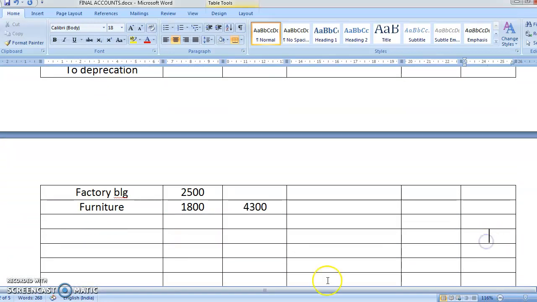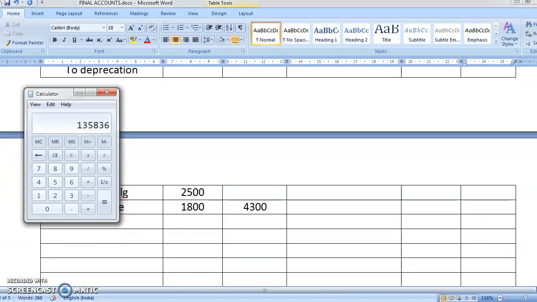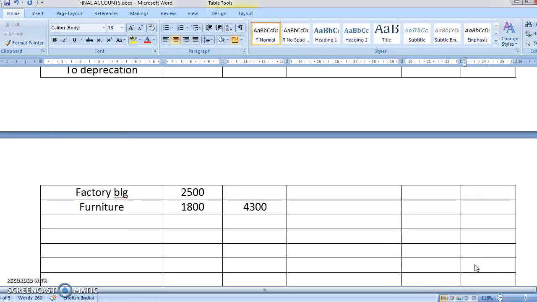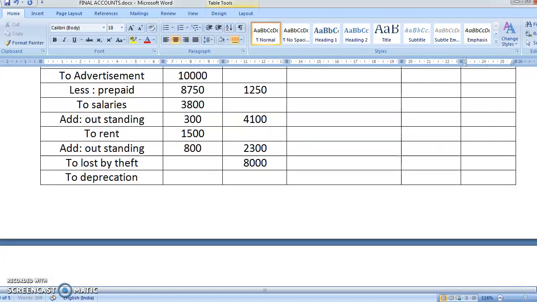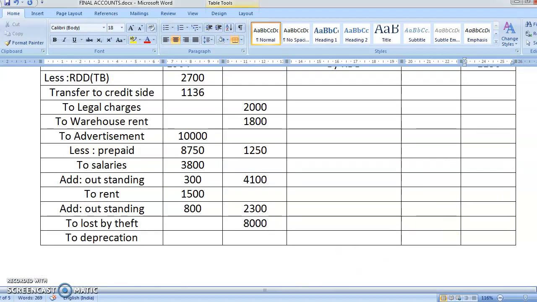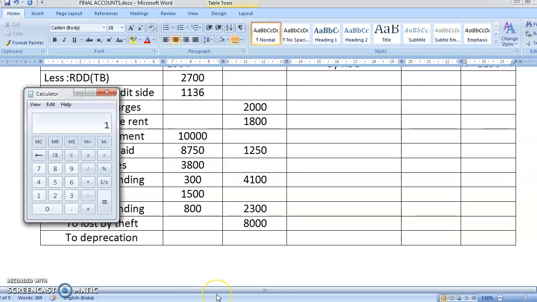What was the total of credit side? The credit side was 135,836. So what was the total? 135,836. Now we'll do the totaling of debit side. Chalo, let's start doing the totaling of debit side. Yes, debit side total is